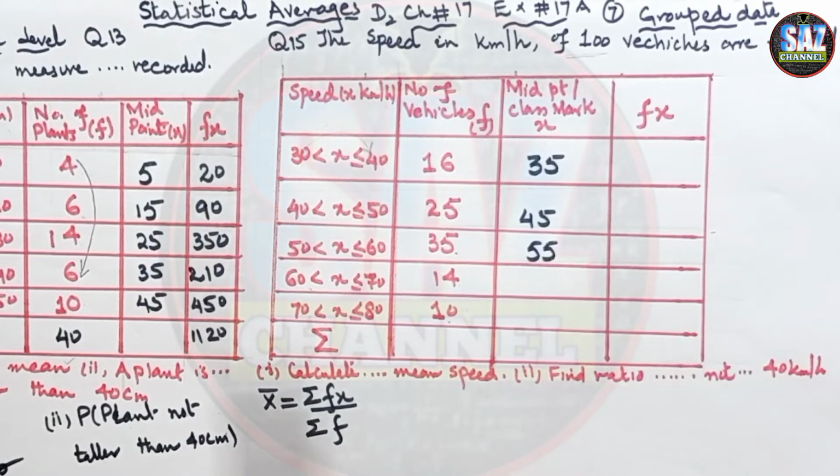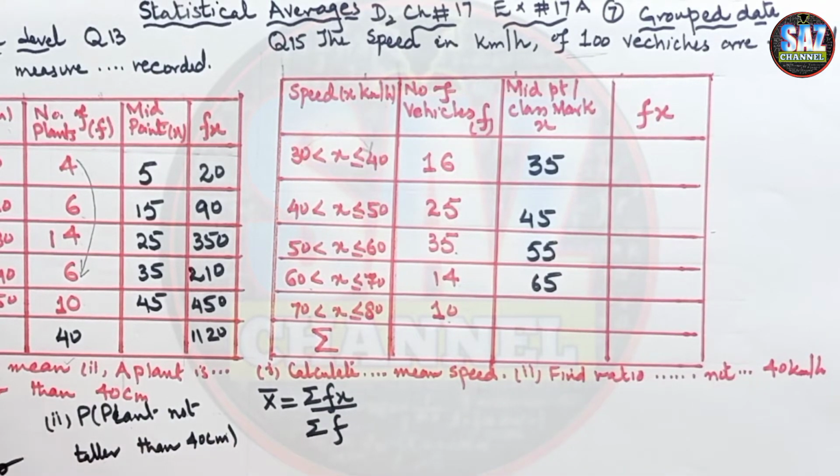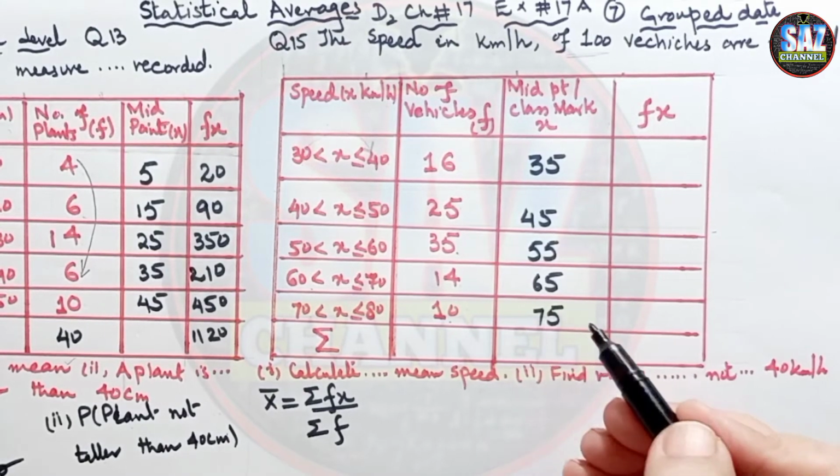The next will be 65, but let me check it. 60 plus 70 is 130, divided by 2 is 65, and then next has to be 75. 70 plus 80 is 150, make it half, 75. Very easy and very interesting article.